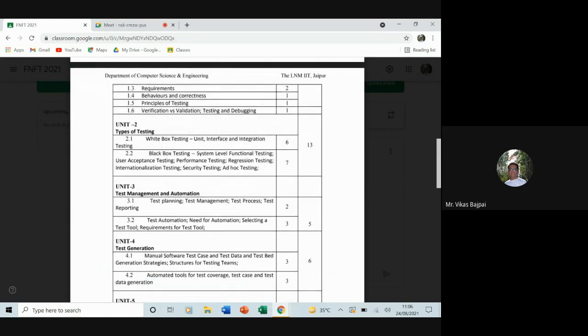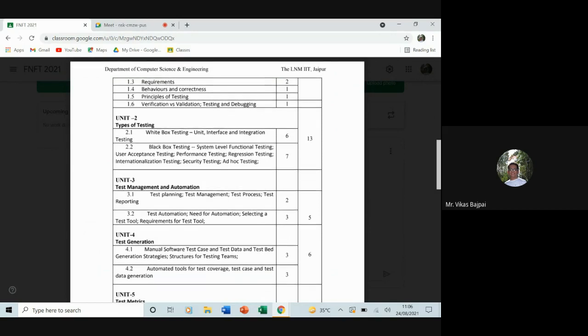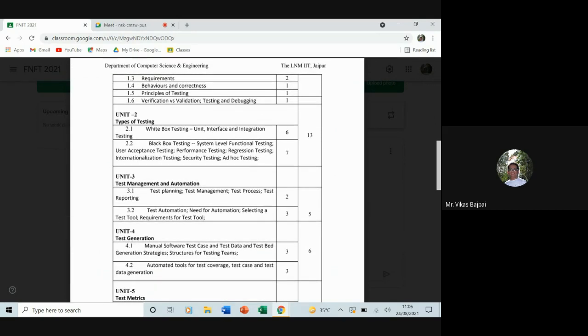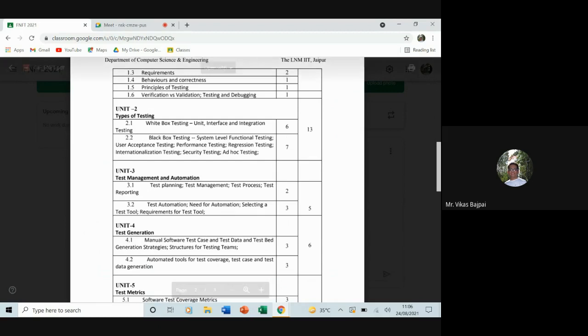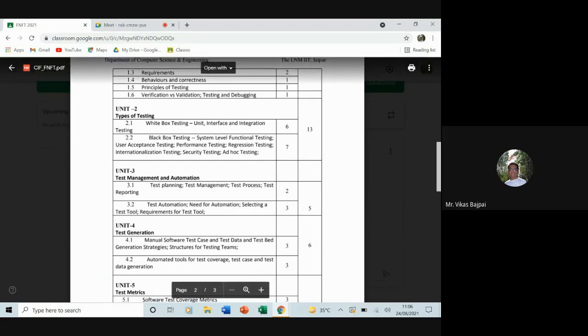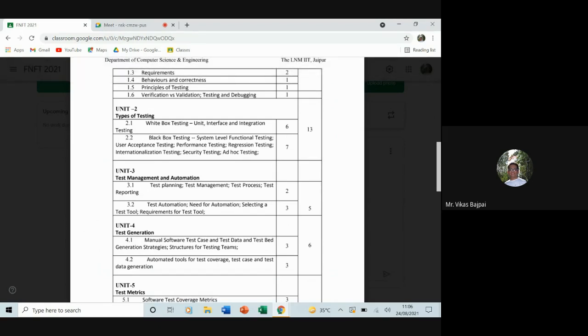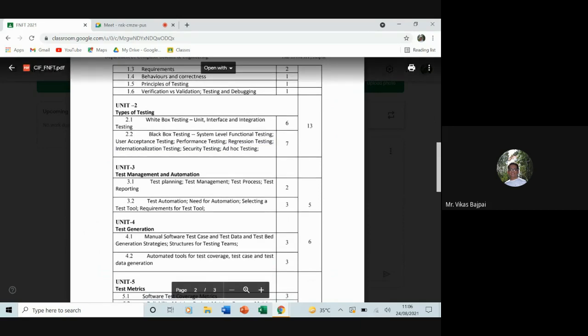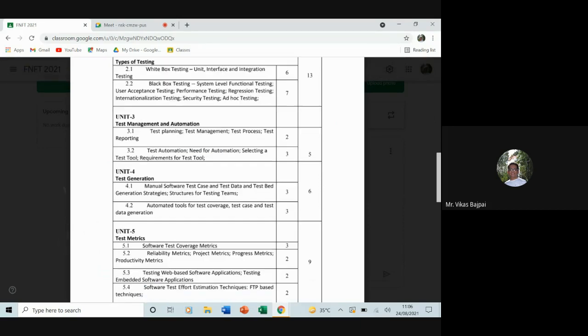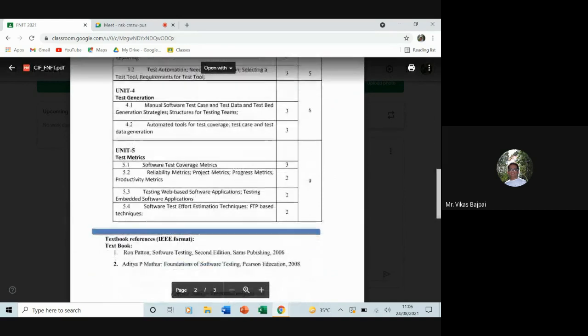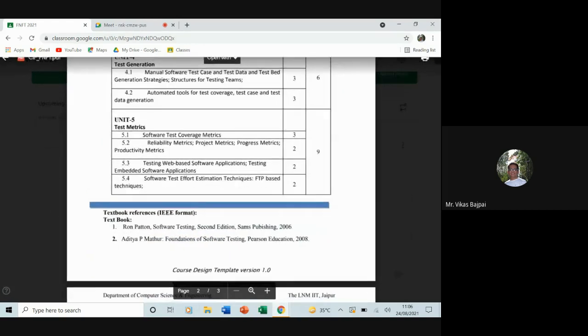And then Unit 2, you can see from the number of hours, it's comparatively the lengthy unit, which will talk about your white box, your unit, interface and integration testing, and then it will also talk about black box. So all those numericals and other stuff we'll study here. And then we'll look into the need of management and automation. We'll talk about your test generation. We'll also look into some of the software metrics.